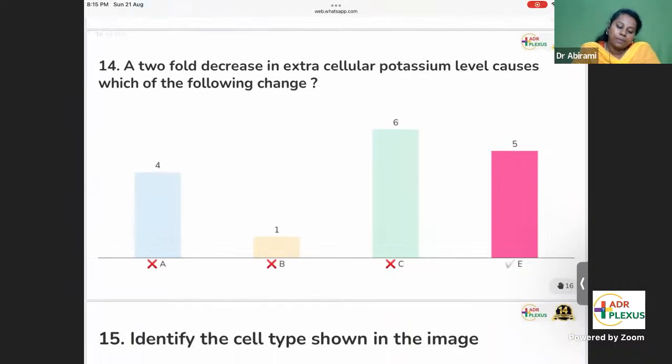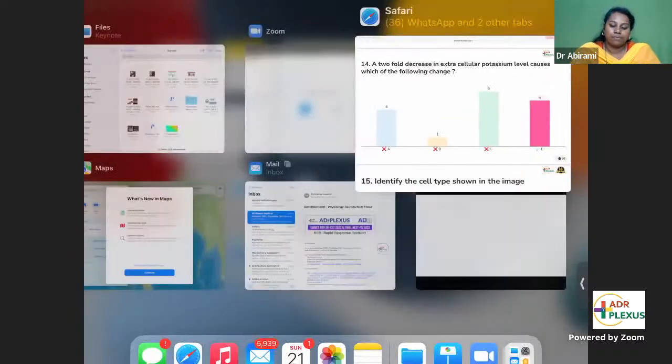Next question. A twofold decrease in extracellular potassium level causes which of the following changes? Okay, most of you have gone wrong. Some of you are right. We'll do this.